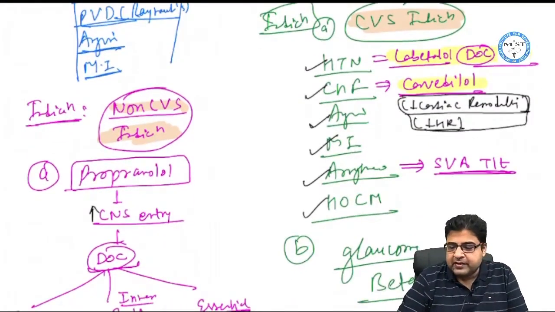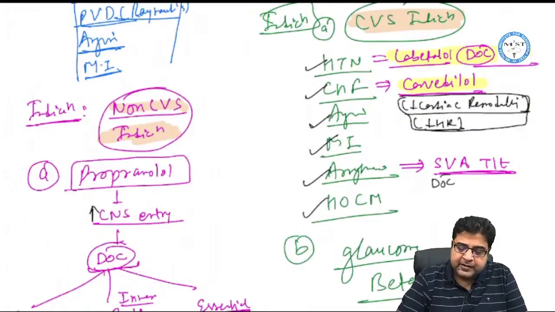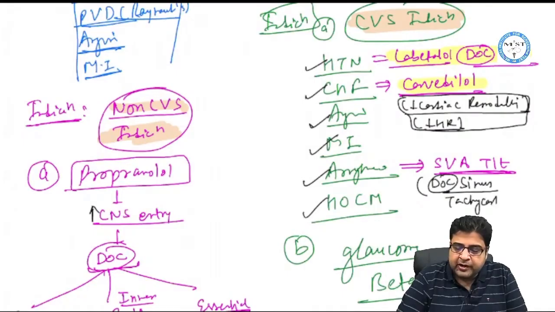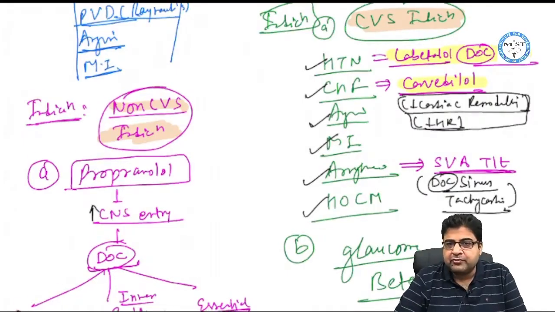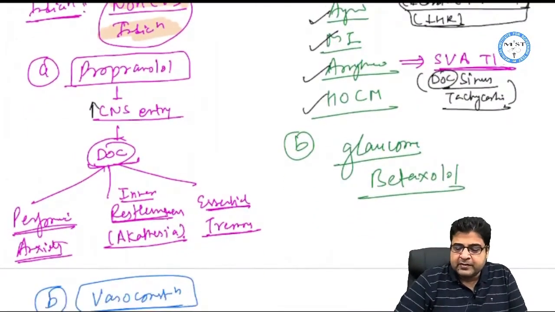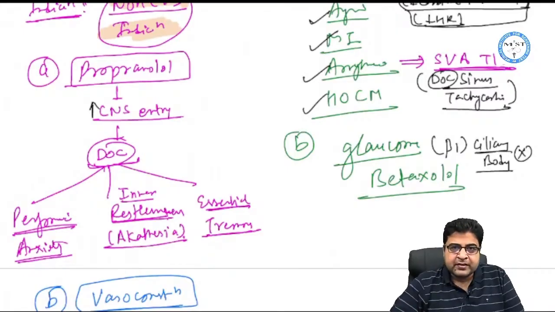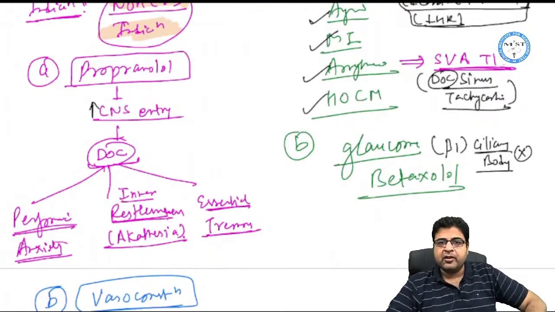And also these medicines are given for arrhythmia, and they are useful for the treatment of supraventricular types of arrhythmia. Generation 2 and 3 medicines are drug of choice for the treatment of sinus tachycardia. Apart from that, these medicines block beta 1 receptor in the ciliary body of the eye, and by blocking it, they can reduce aqueous humor synthesis. So we use this medicine for the treatment of glaucoma.